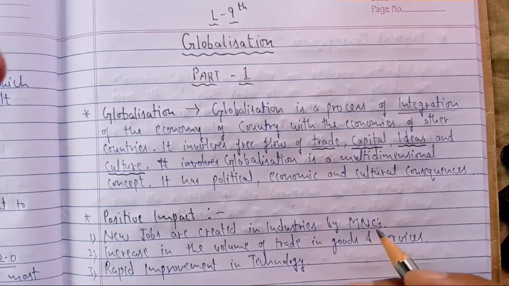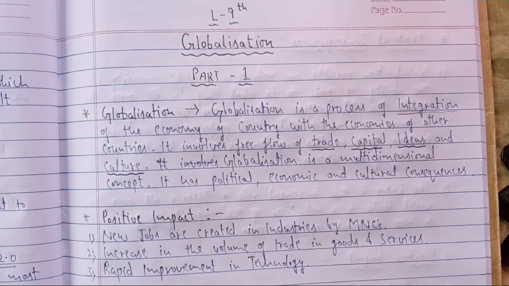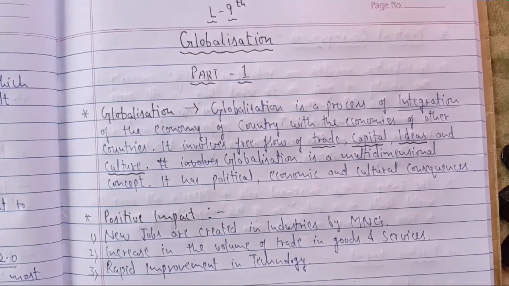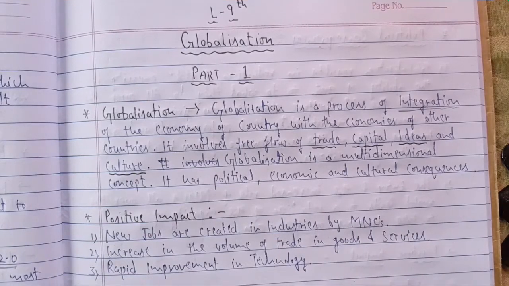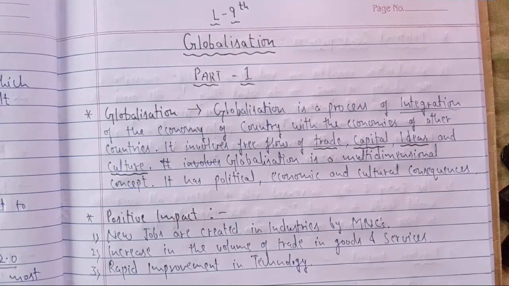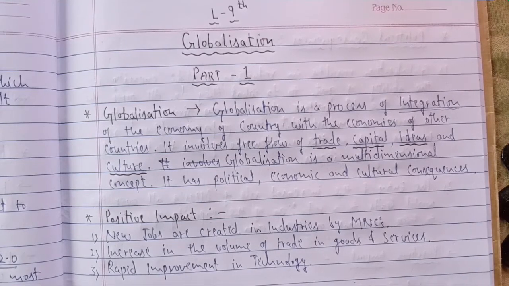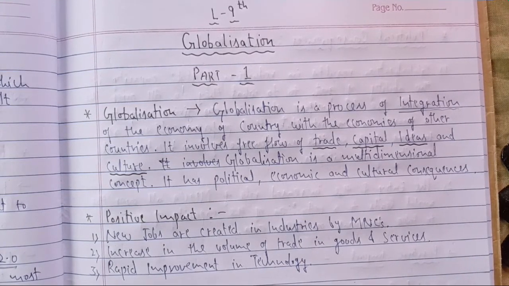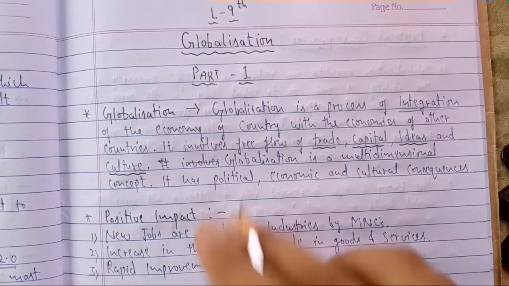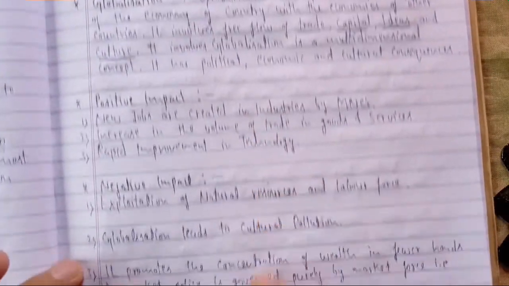But currently, as I told you, read the NCERT books. There are many examples. Globalization is just a term, but to make you understand its meaning, they always give you certain examples and concepts. So we must read the NCERT books to have a complete understanding of a particular topic or chapter. I'm studying this chapter from your NCERT book, and later on I will give you the short notes which I have written for you.